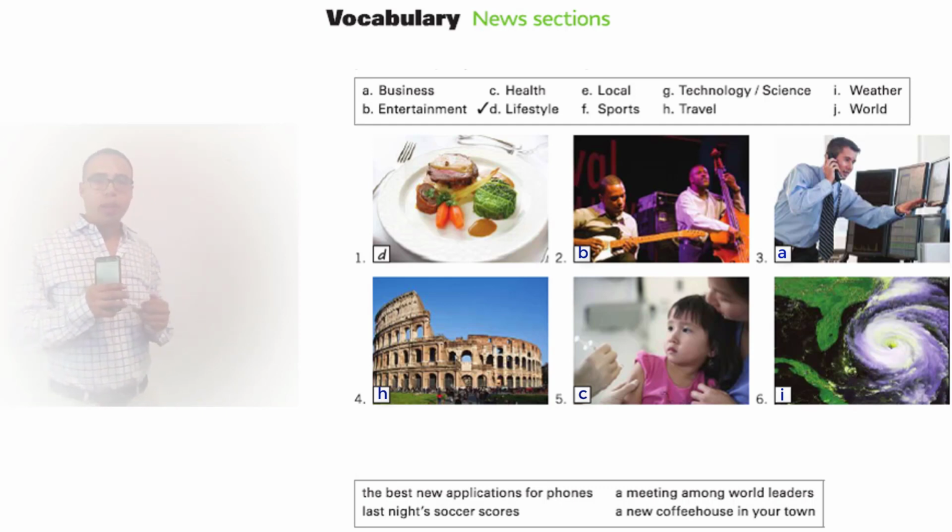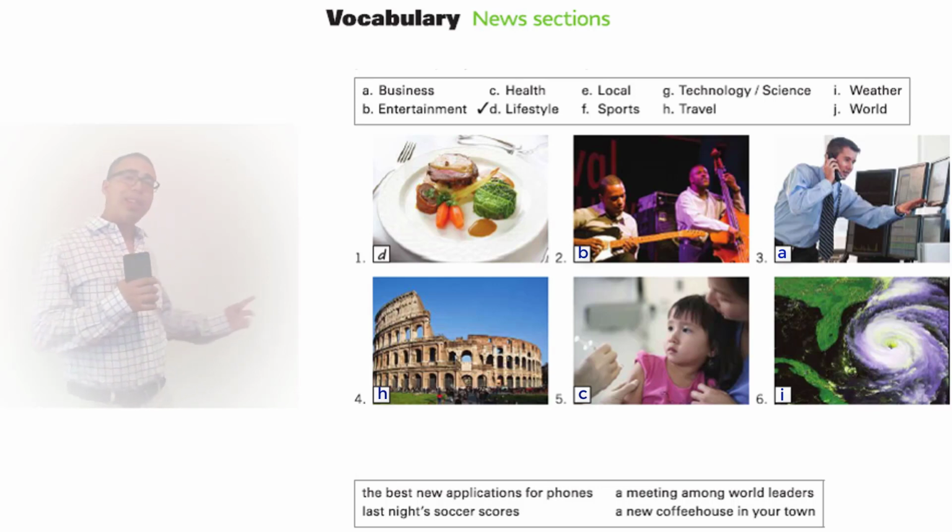Okay. Now, last night's soccer scores. Where do you think you would find last night's soccer scores? It would be sports. Okay. In which news sections do you think you would find a meeting among world leaders? It would be in world, for world news. Okay. Now, a new coffee house in your town would be more in a local news section.